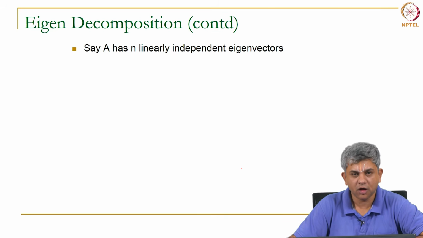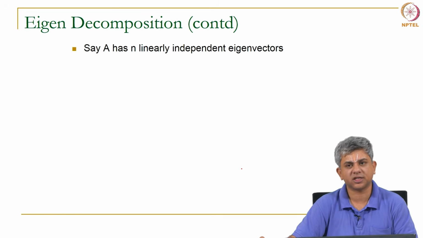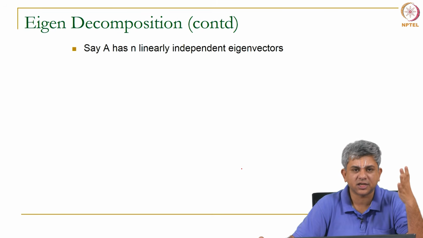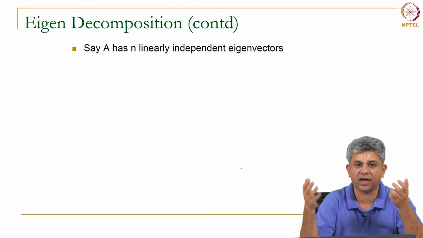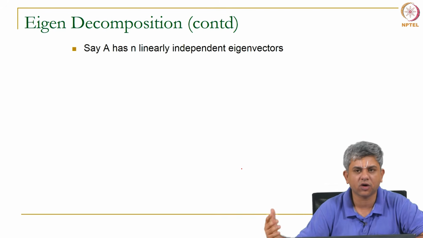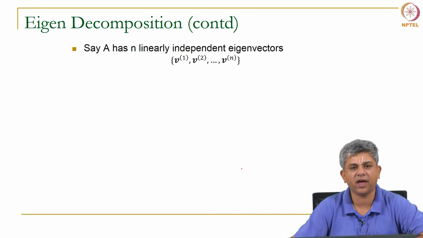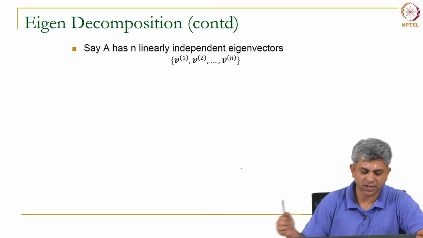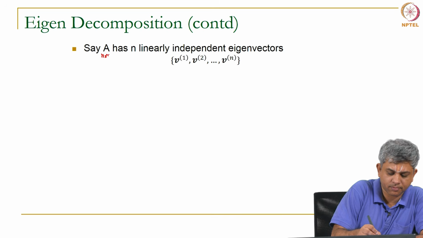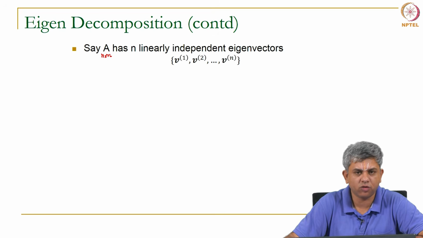Okay. So, let us say, so we will now write the eigen decomposition. You can think of eigenvectors in some literal sense. Eigenvectors are essentially the coordinate system in which the matrix A looks the nicest, it looks diagonal. Okay. This is one way of looking at it. If you do not understand this fact, that is okay, I will just write the mathematical expression right now. Okay. So, let us say A has n linearly independent eigenvectors. Okay. That is, A is a n cross n matrix and it has n linearly independent eigenvectors V1 through Vn.